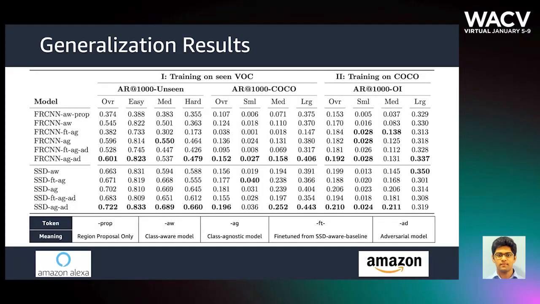Results show that region proposal does not work well at class-agnostic object detection, as expected. Class-agnostic models in general perform better than class-aware models. Our class-agnostic model, trained adversarially from scratch, performs the best for both Faster R-CNN and SSD. Class-agnostic models fine-tuned from pre-trained class-aware models do not perform well. This is potentially due to the difficulty of unlearning class distinguishing features while learning object versus not features.